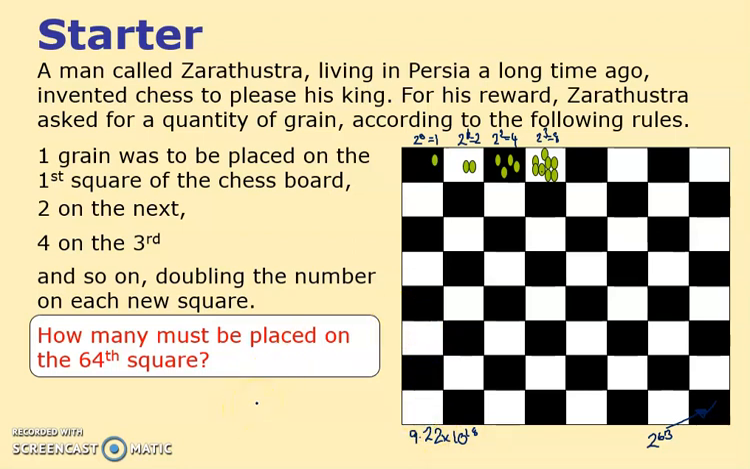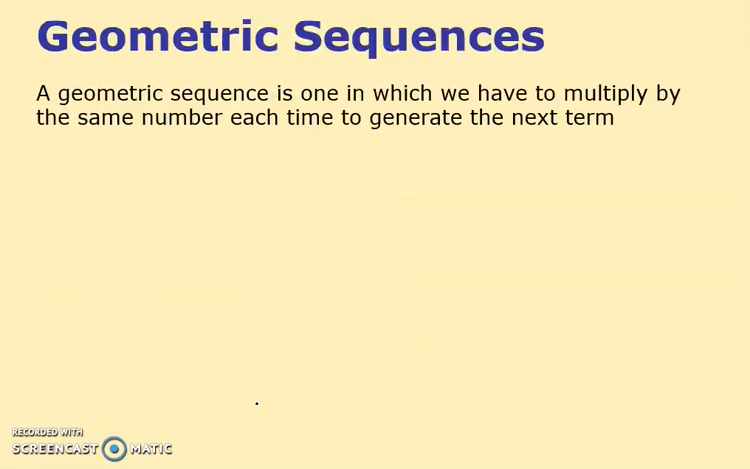And apparently the legend goes the king wasn't too happy when he sussed how much grain he was giving to this man. I don't know, who knows, chopped off his head. I don't know the full story. I wasn't there. There you go, a lot of grain. So geometric sequences then can get big quite quickly. I suppose that's what that story told us.